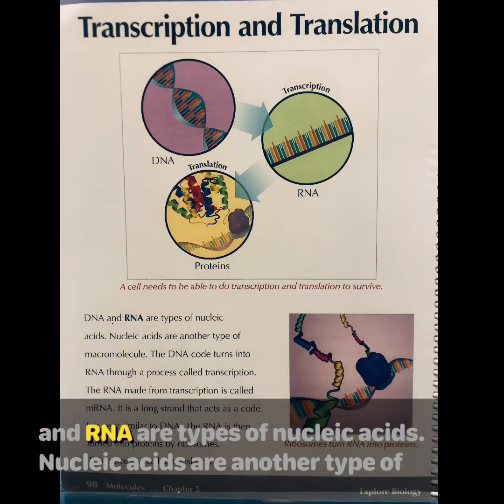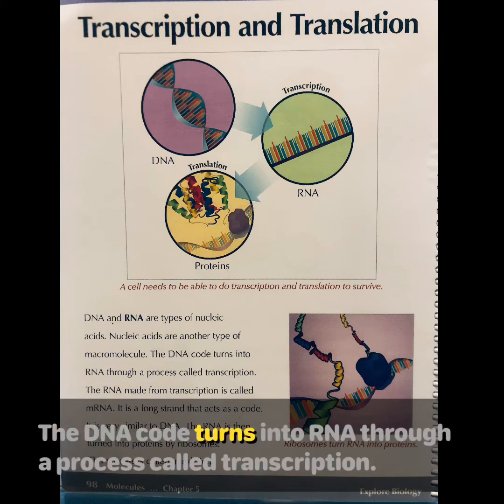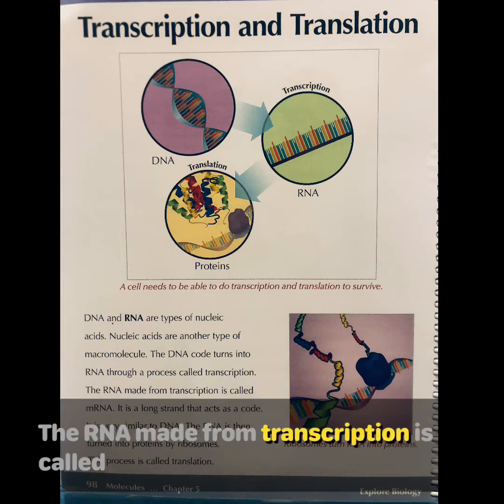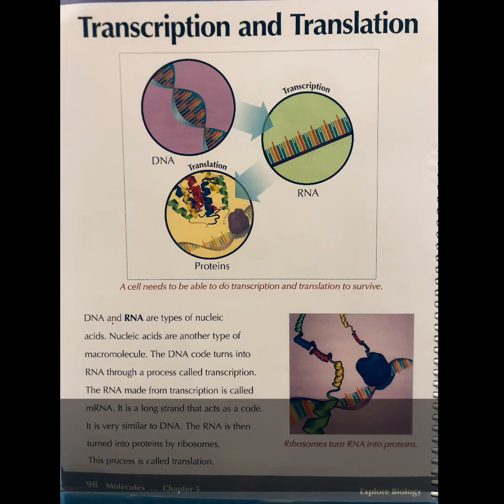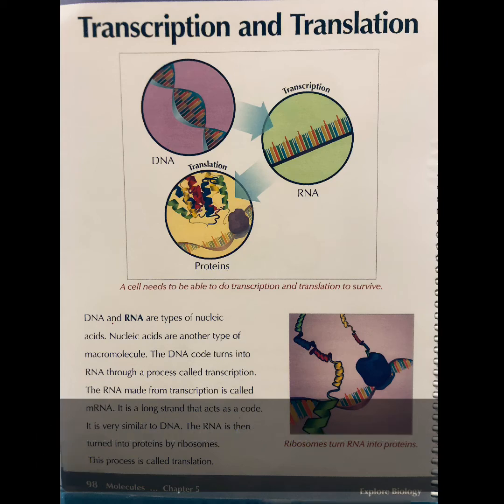DNA and RNA are types of nucleic acids. Nucleic acids are another type of macromolecule. The DNA code turns into RNA through a process called transcription. The RNA made from transcription is called mRNA. It is a long strand that acts as a code. It is very similar to DNA.